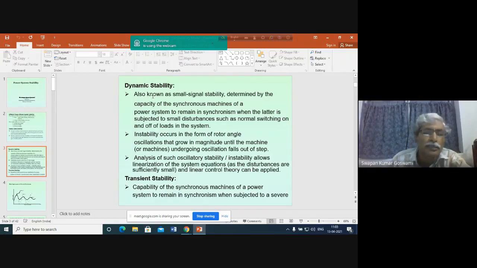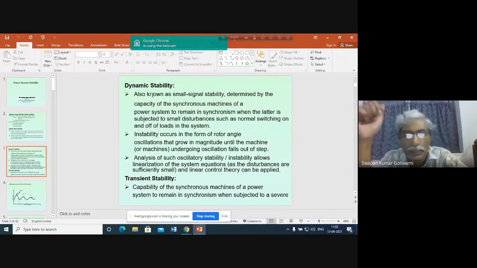So dynamic stability is basically the practical stability problem, because it is due to small disturbances caused by the increase or decrease of demand. But to correct the effect of the small disturbances, the generator's excitation system will again change the field current of the generators. Because of the change in current, there are again some additional disturbances introduced in the generator, and because of the effect of these disturbances, generators will always be in a